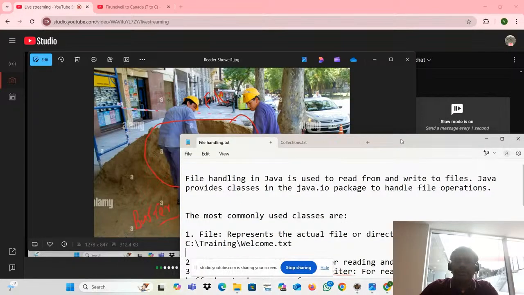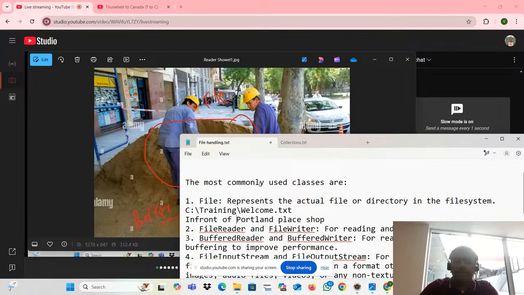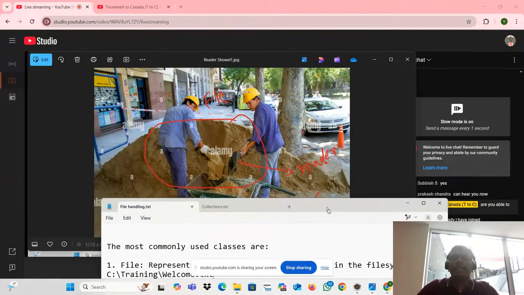But here is what we are doing. We are saying this. What is that? In front of, what is that? Portland Place shop. So you already know that actually. Okay, what is that? 5671 Portland Place. Oh, okay. We know the location of this one. Similarly, we know the location of this one. So it means the file class represents the location of the file or location of the item. Okay, this is what the file stuff is.